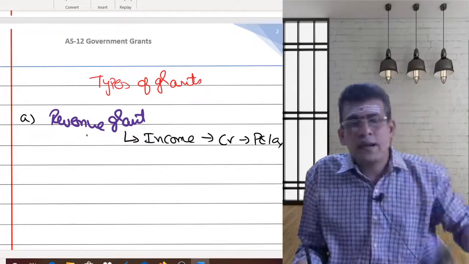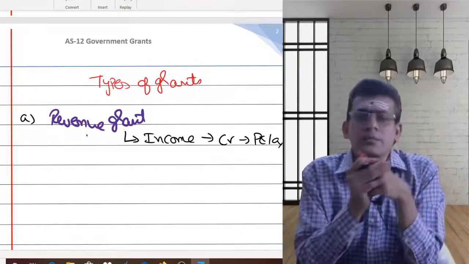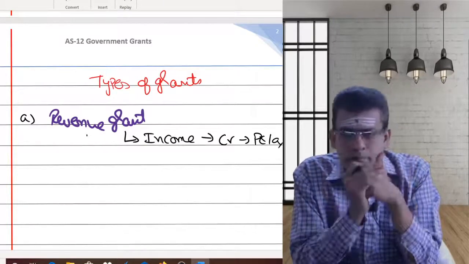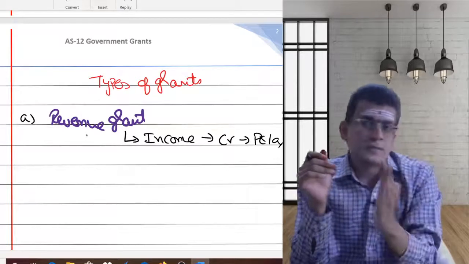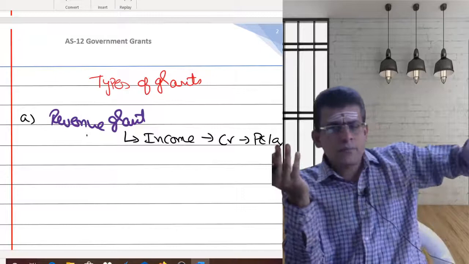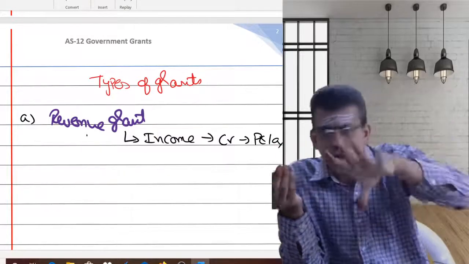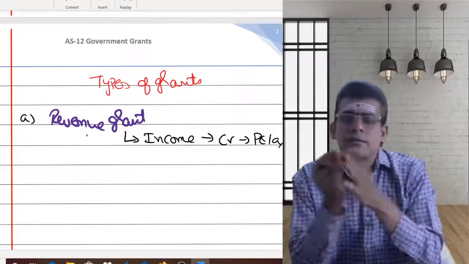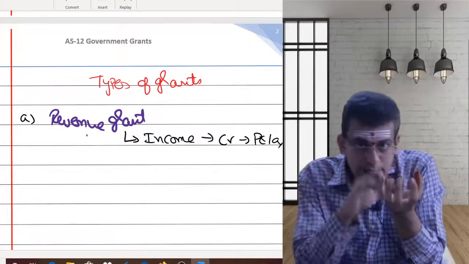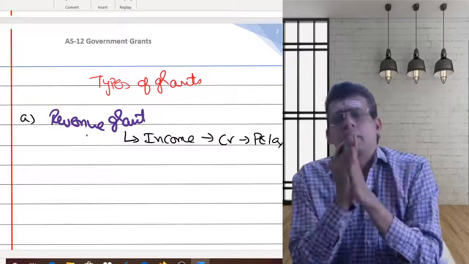So what is the meaning of revenue grant? Any grant which is given by the government for meeting your revenue expenses. Say you need to pay the salaries, you don't have the money, and the government is giving money, for example to Air India or any government organization, for making payment of salaries. Then I have to consider that as a revenue grant, because this grant is given by the government for meeting revenue expenses.